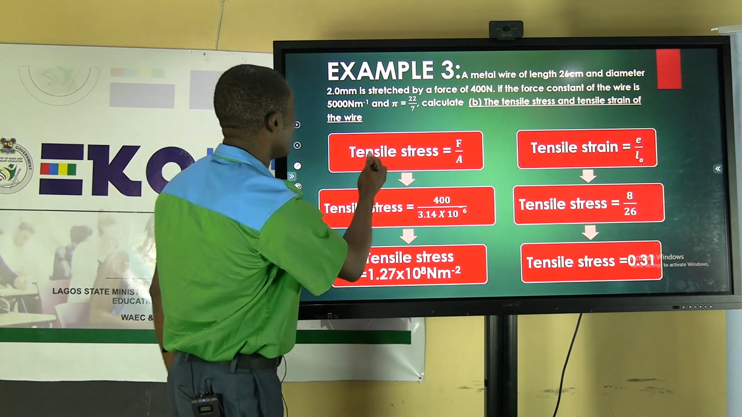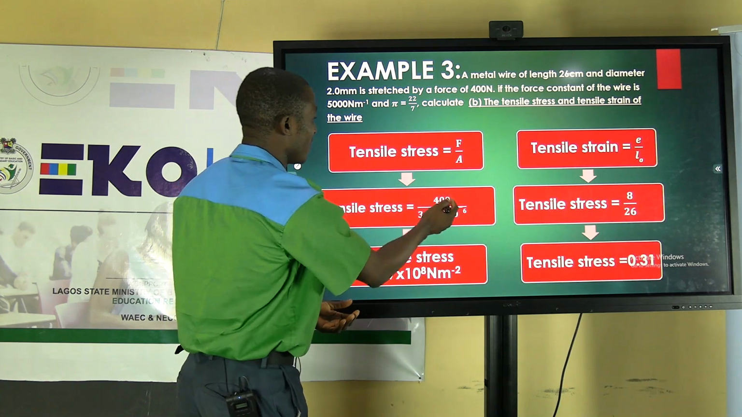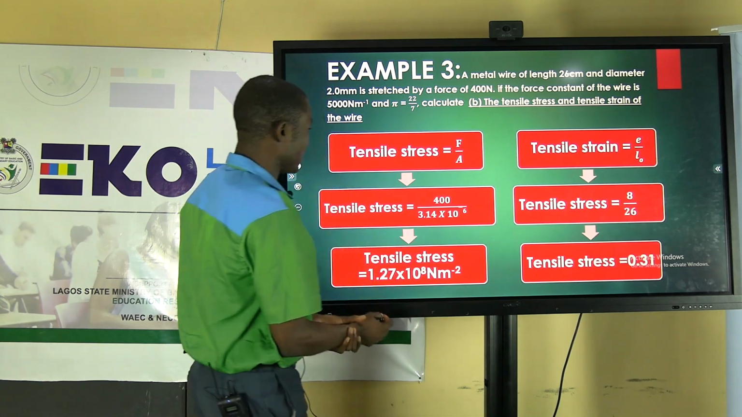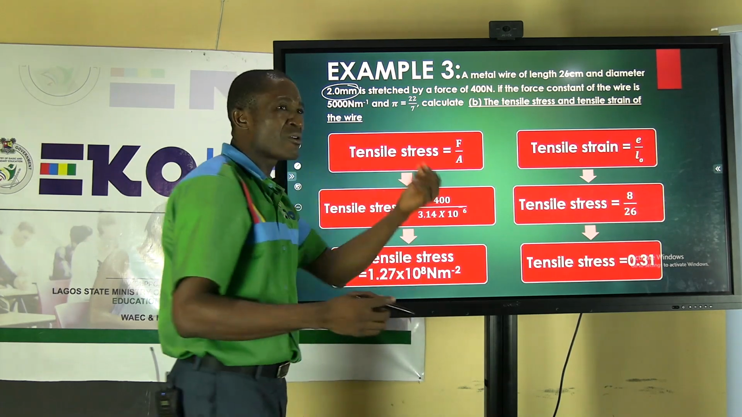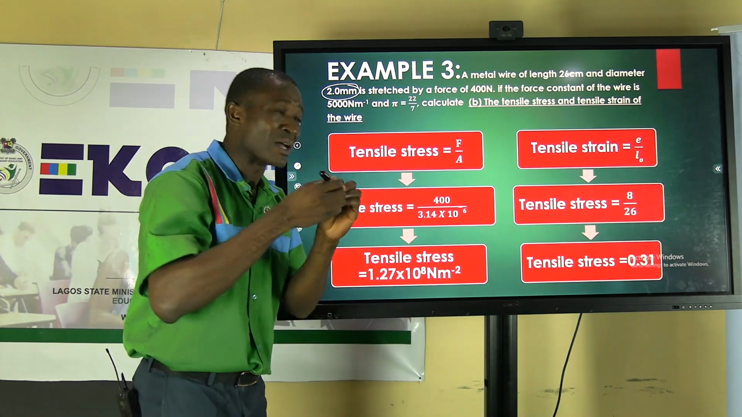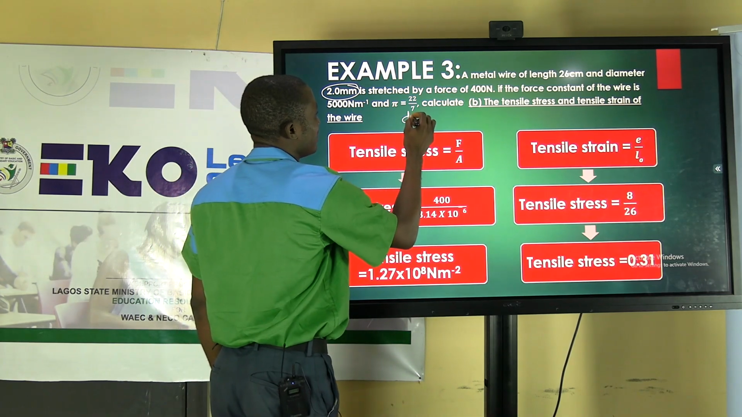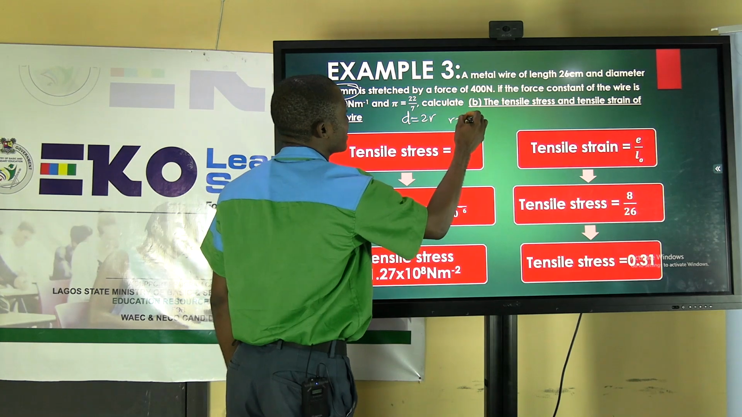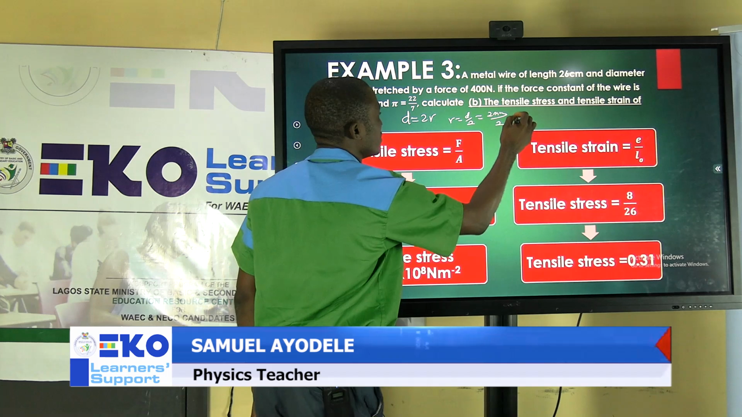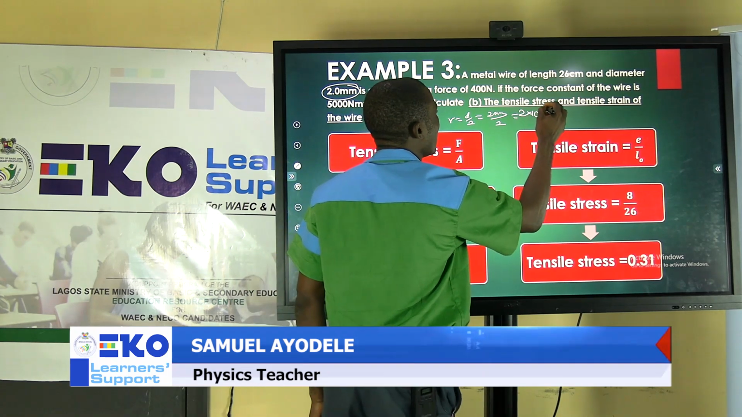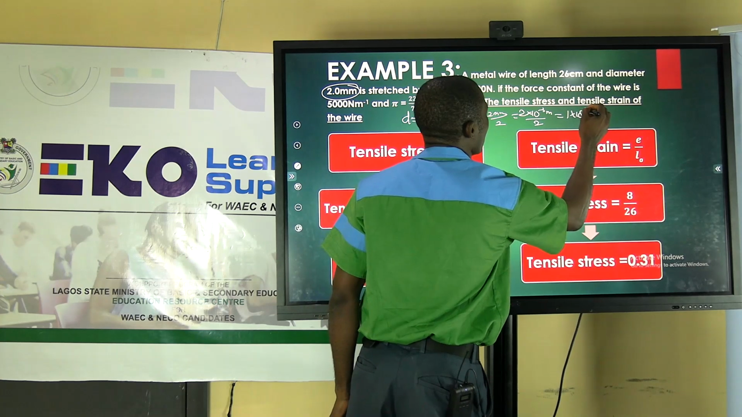Now, the second part of the question says calculate the tensile stress and tensile strain. So the tensile stress gives us force over area. The force, this is the area. So how did you get the area? From the information we are given, diameter, which tells us that the object is circular. The diameter is twice the radius, so our radius is diameter over 2. That is 2 millimeter over 2, that is 2 times 10 raised to power minus 3 meter over 2. That gives us 1 times 10 raised to power minus 3 meter.